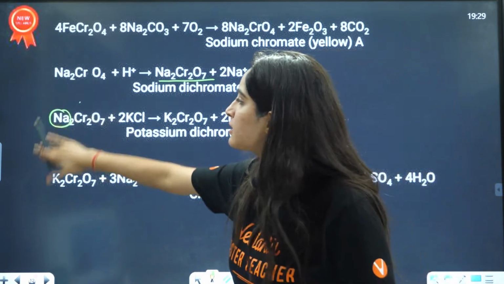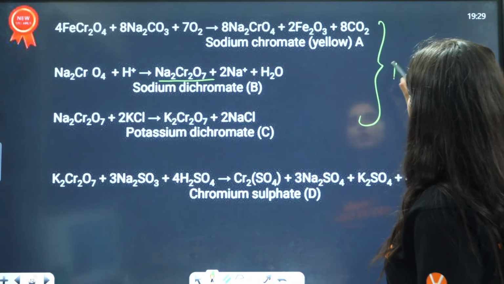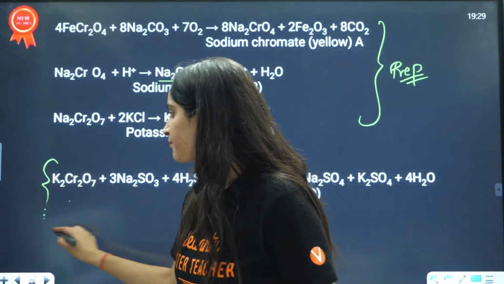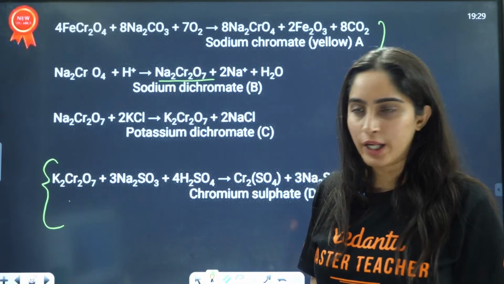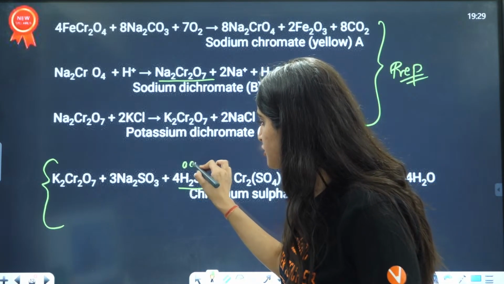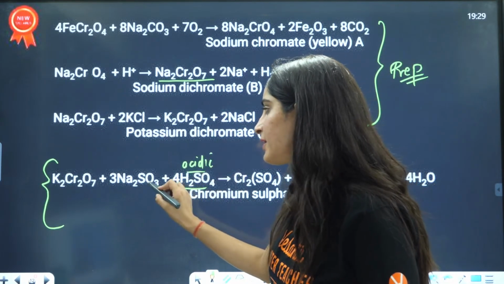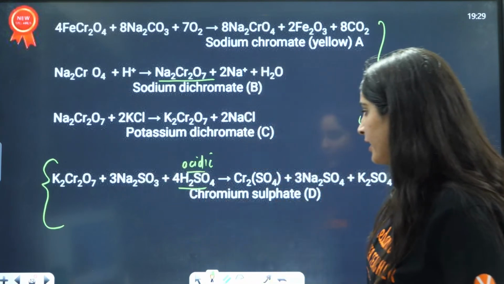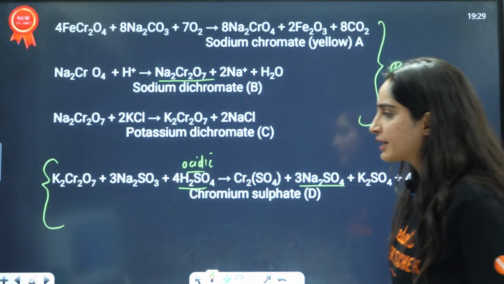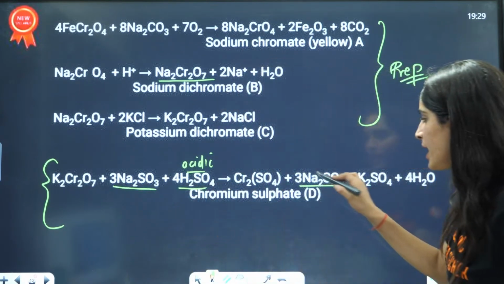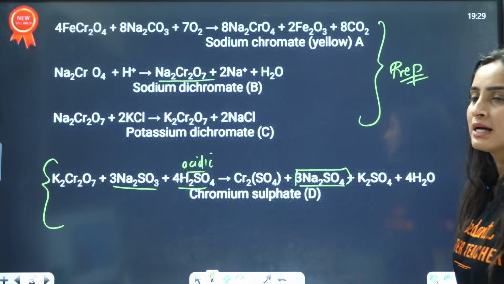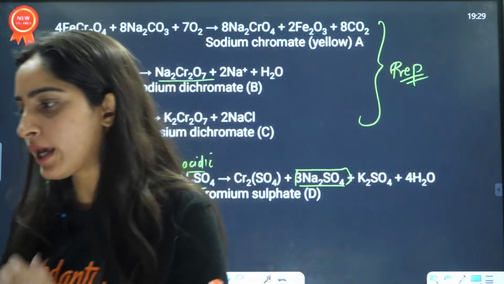Now these three are the preparation steps of potassium dichromate, and this is the chemical property: potassium dichromate in acidic condition will convert SO3 2-, that is Na2SO3, to SO4 2-, Na2SO4.